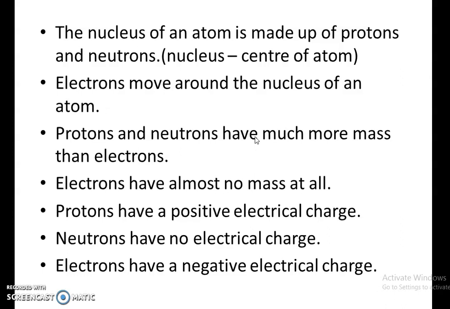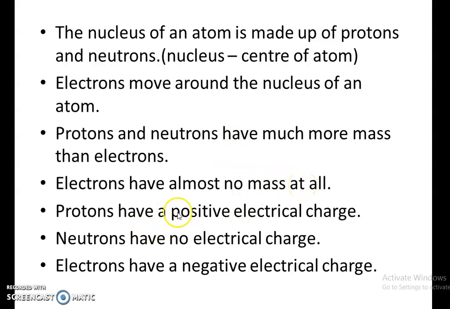We can say that electrons have almost no mass at all. Its mass is about 1 by 1836, so it has only a negligible mass, and we can say that its mass is zero, or null. Here the protons and neutrons have much more mass than electrons, and electrons have almost no mass at all.